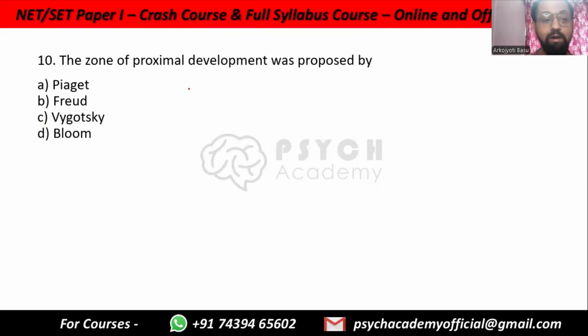The zone of proximal development was proposed by, we just discussed this, we literally just discussed this. Zone of proximal development was proposed by whom? A. Piaget, B. Freud, C. Vygotsky, D. Bloom. By Vygotsky. Piaget is stages of cognitive development. Freud is psychoanalytic and unconscious. Bloom is the objectives of teaching and the levels of teaching.